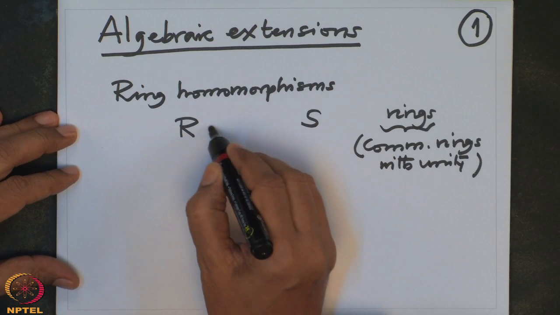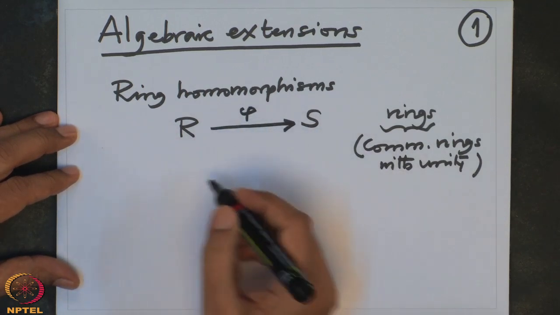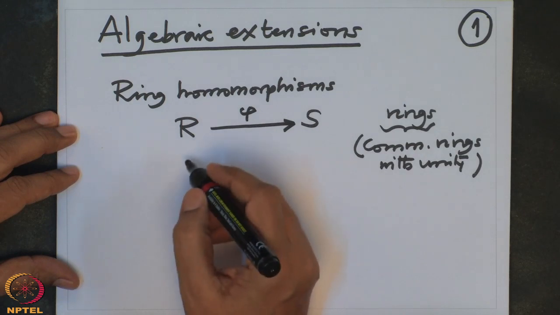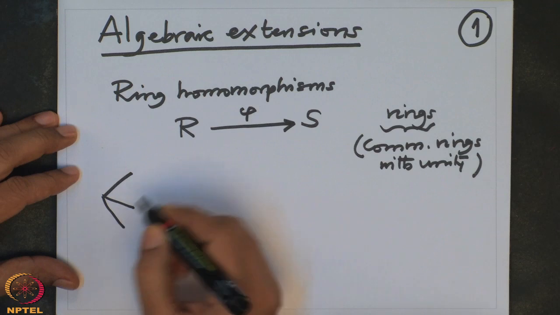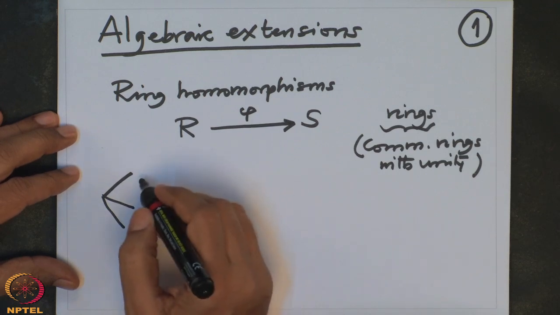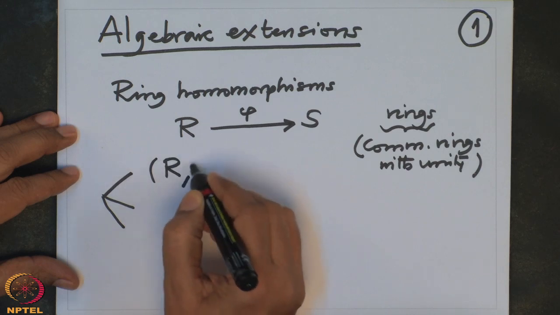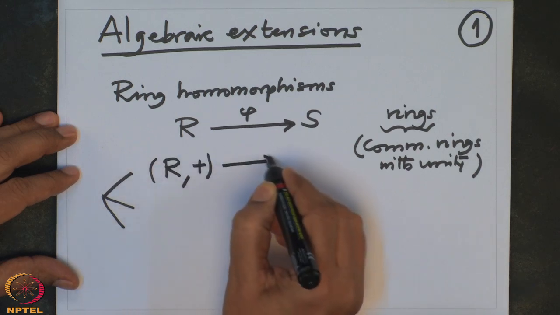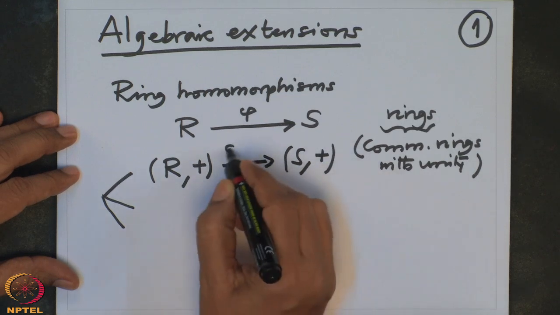So a ring homomorphism is a map phi from R to S such that it satisfies three properties. One, it should respect the addition. That means when you think of it as a map from R plus to S plus, it should be a group homomorphism.